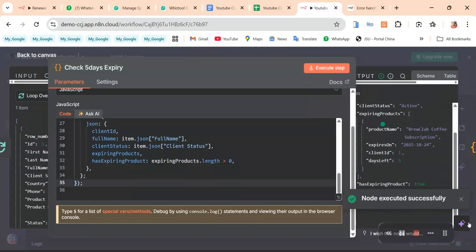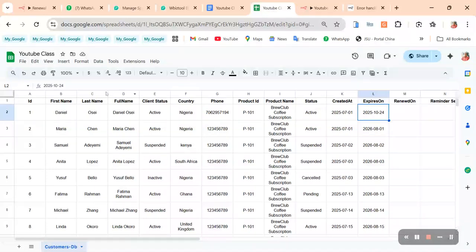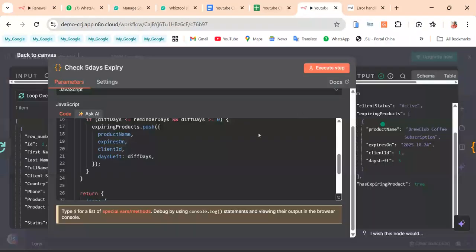So days left is 5 days. So that is correct, and has expiry is true. So the customer has an expiry product. But if we make it more than 5 days, it will be false. So if we go here and make this say 25, it should be false.